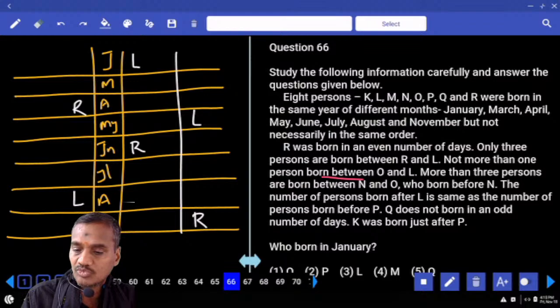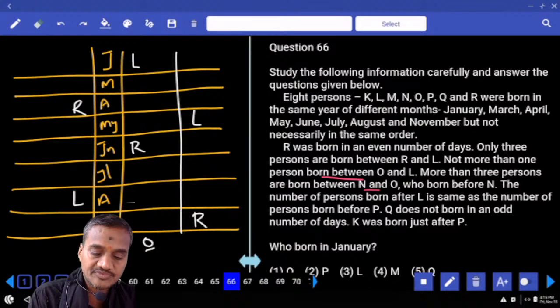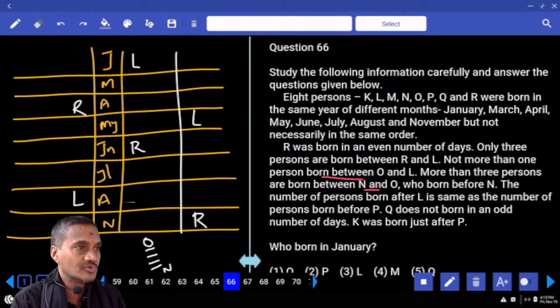And next one, more than 3 persons between N and O. O was born before N. And more than 3 persons between N and O, O was born before N, hence before O and N. More than 3 means at least 4 persons were there in between O and N.